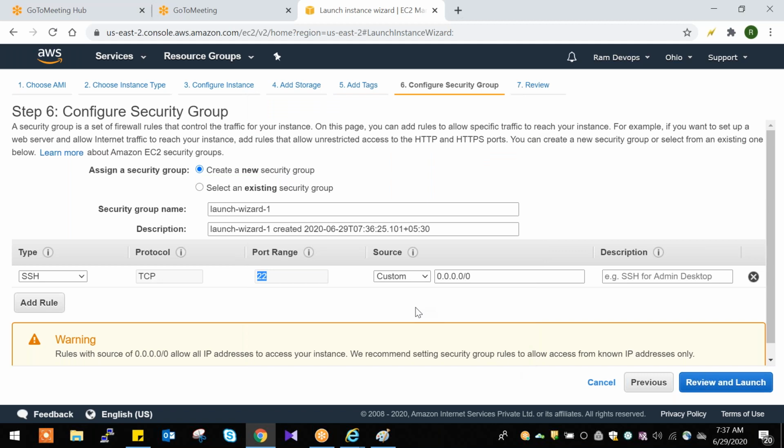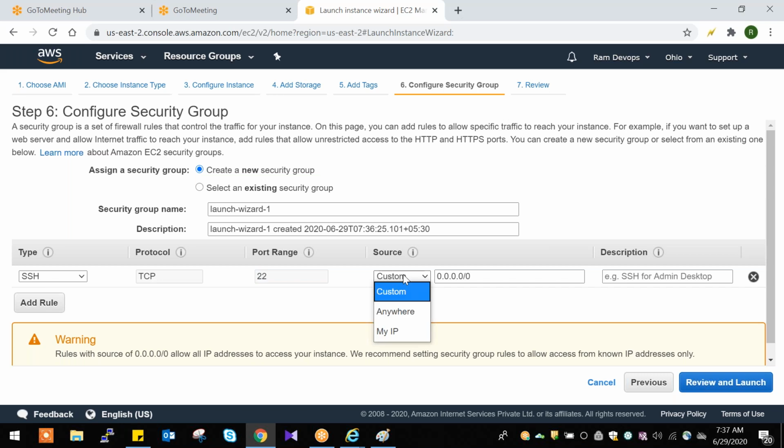So what is this security group? Security group means authentication. When we are connecting to our server, we need to check some authentication method. The SSH port number would be 22, and the source.